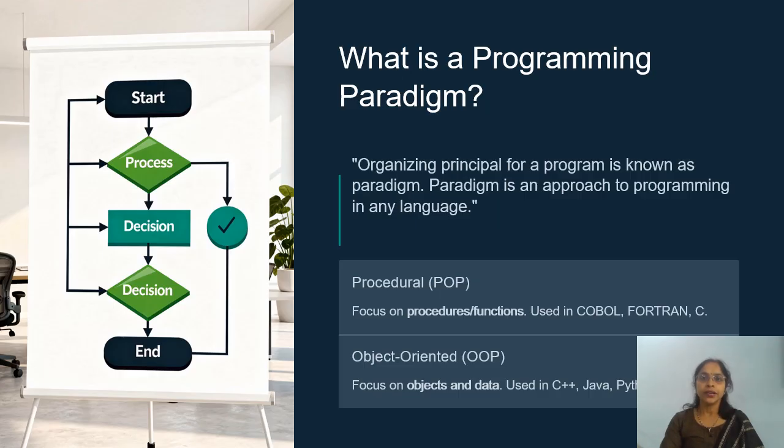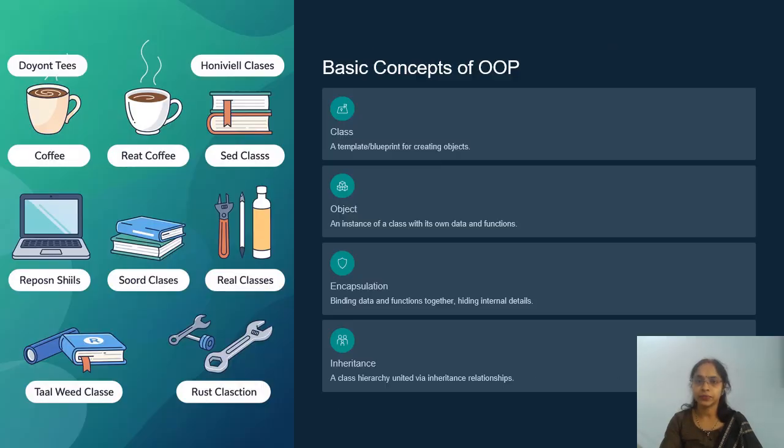Now in this slide, let me explain what a programming paradigm is. A programming paradigm is an approach or a style of programming. There are two major paradigms. First is procedure oriented, which is used in C, COBOL, Fortran. And second is object oriented programming, which is used in C++, Java and Python.